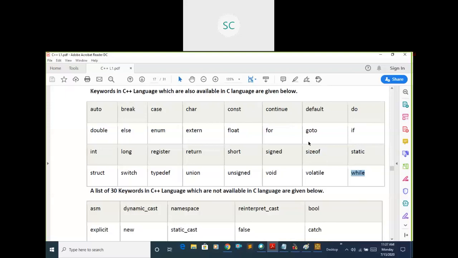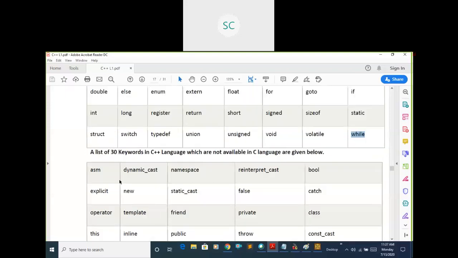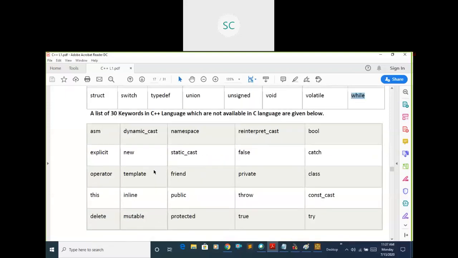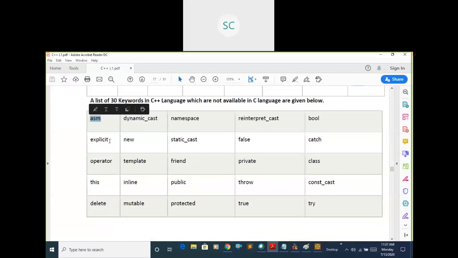Extra in C++ we have 30 more keywords, like explicit, operator, this keyword, delete keyword, dynamic_cast, new operator, template, inline. All these we will use in later sessions.